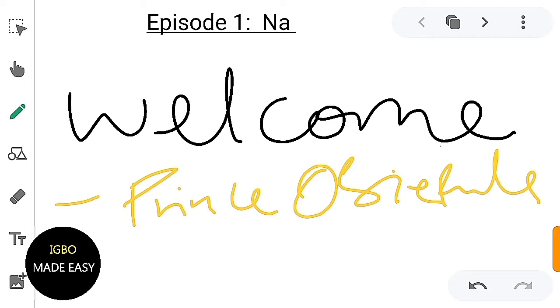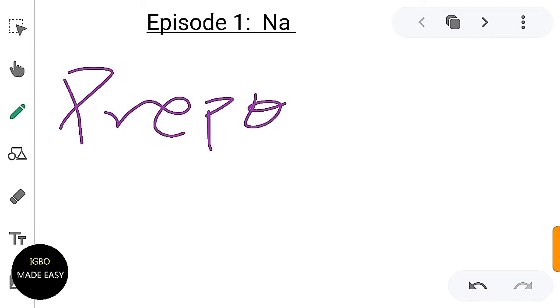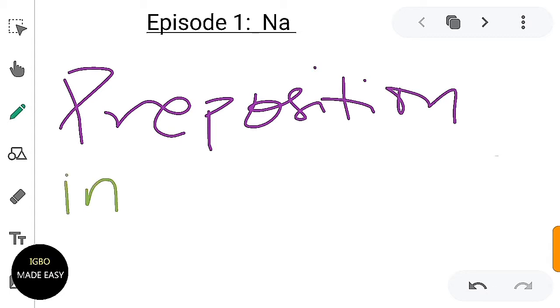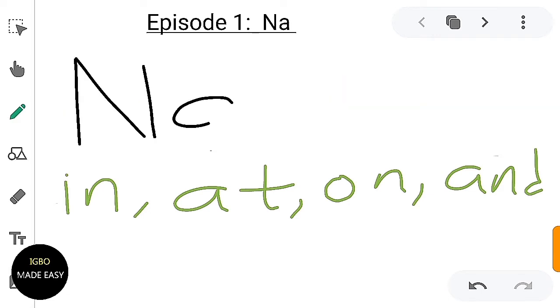And today we're going to be looking at na. Na is mostly a preposition in Igbo, and it basically means in, at, on, and. I know that's a conjunction, but yes, that's why I say it's mostly a preposition, but it means in, it means at, it means on, and it means and. And this is the word we'll be exploring wherever you see na.